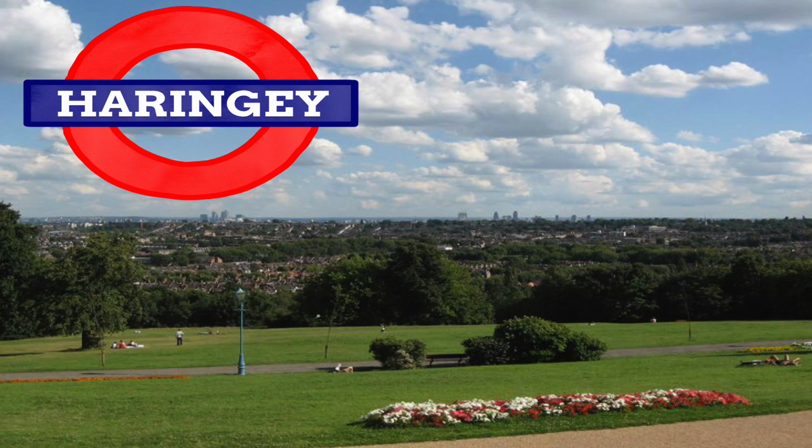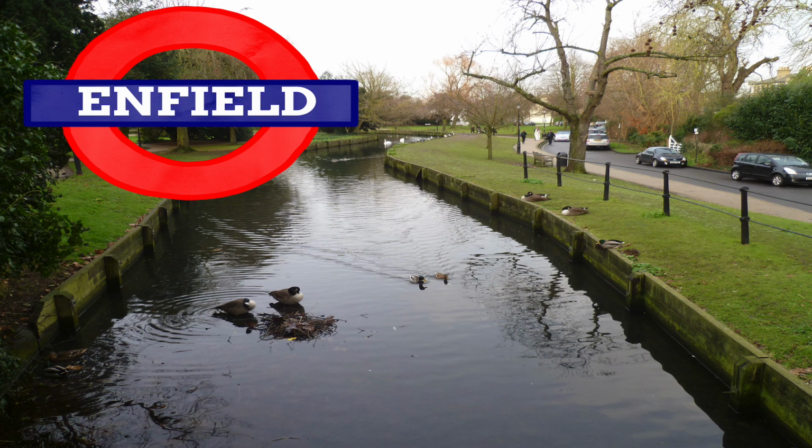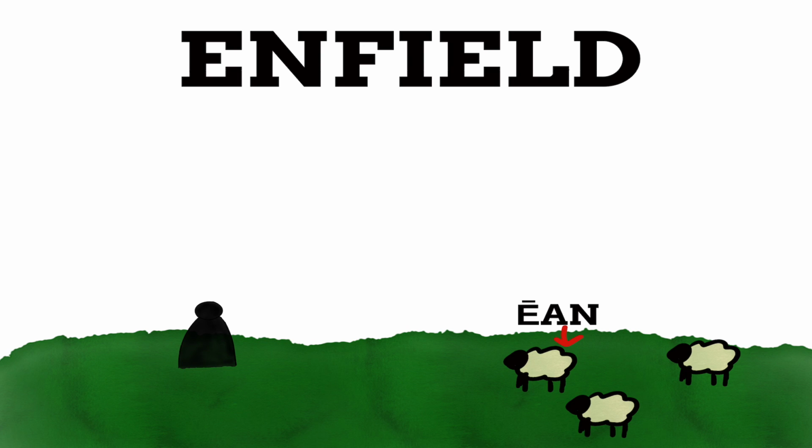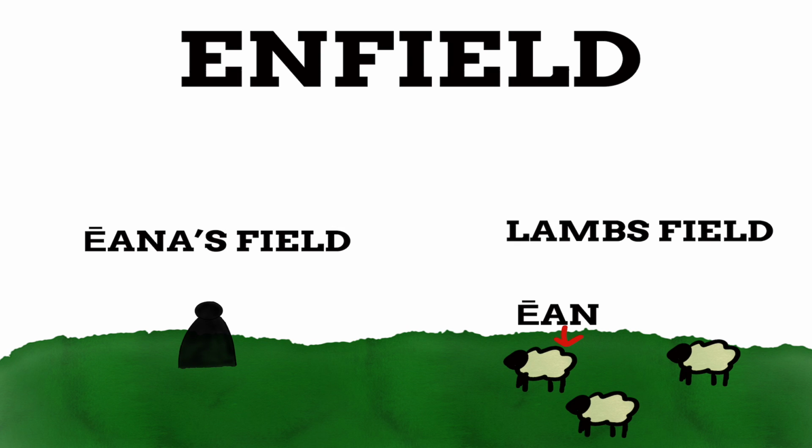Haringey is named after a Saxon chief, Halling. The name of this chief is also where the places of Haringey and Hornsey come from. Enfield is London's most northern borough, and it has similar roots with another borough of London, Lambeth. Enfield is thought to mean open land of a man named Anna, or where lambs are reared, after the Old English word for lamb, Eon, so it's either Eona's field or Lambfield, much like the sheepish origins of Lambeth.